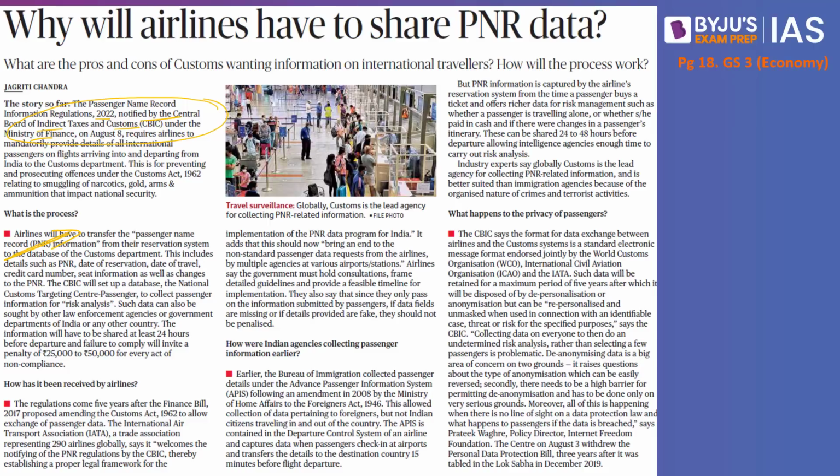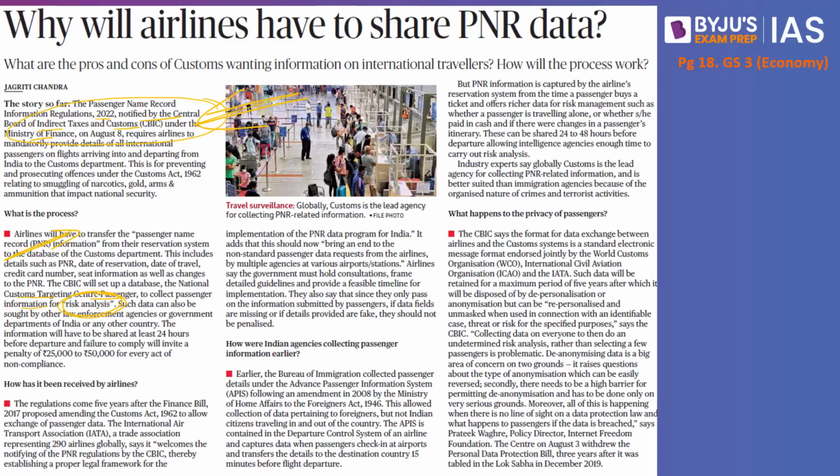So this information given to the airline company will now have to be shared with the Central Board of Indirect Taxes and Customs. The CBIC will set up a database called the National Customs Targeting Centre-Passenger to collect passenger information for risk analysis. This risk analysis basically means that in case there are people who are bringing narcotics to the country, or smuggling gold, or bringing arms and ammunition, all of this will be regulated with such data collection.